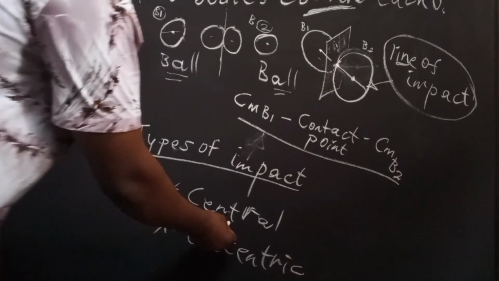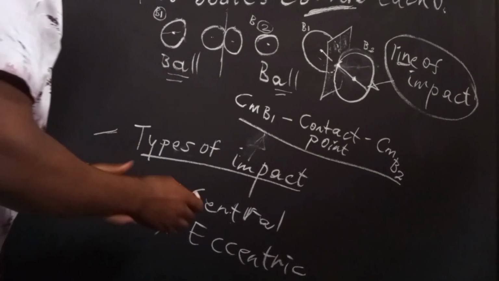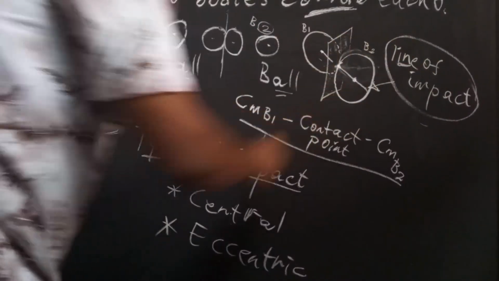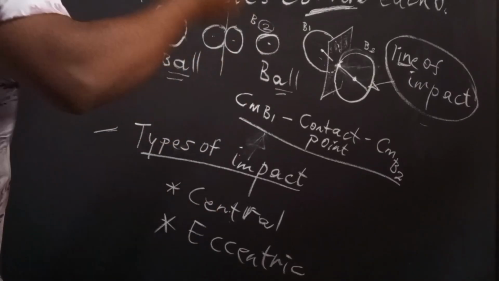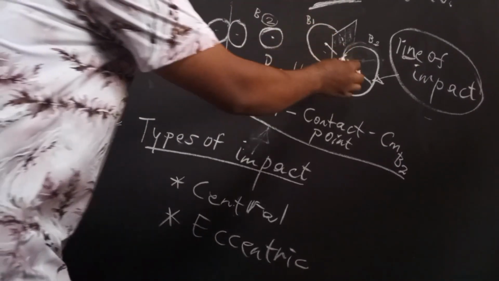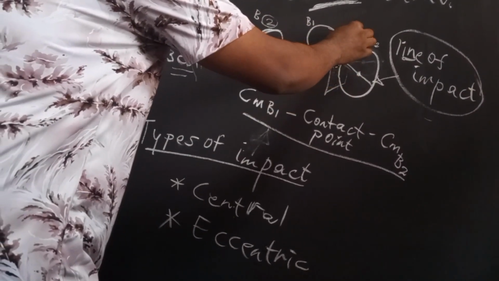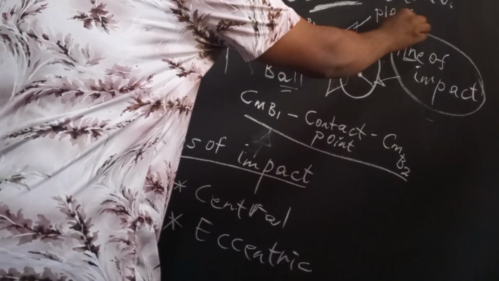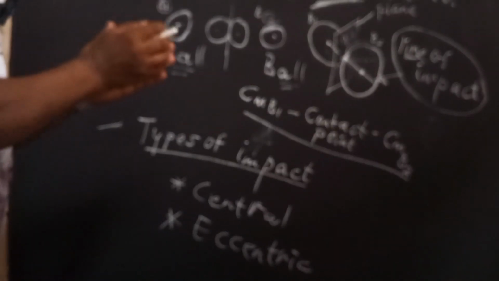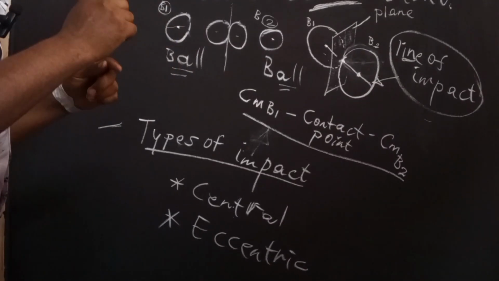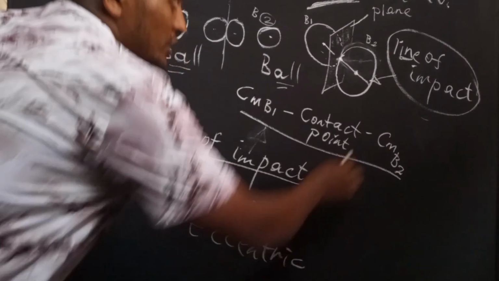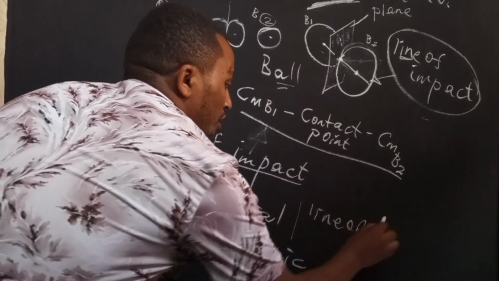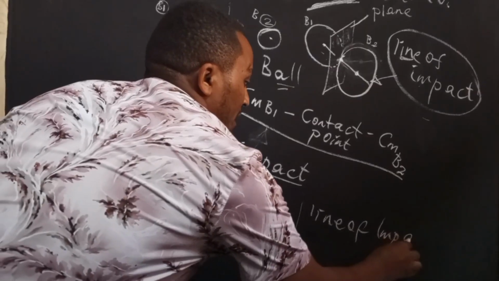Central impact is the impact created when the line of impact is directly perpendicular to the plane joining the two particles. By the way, this one is a central impact. Note down: the line of impact.